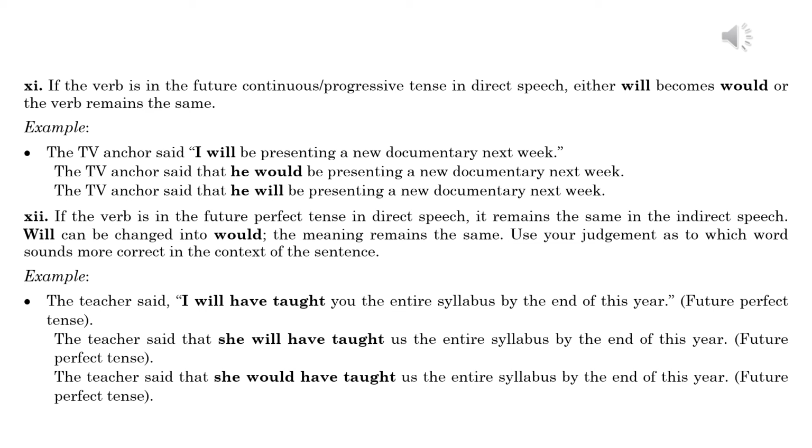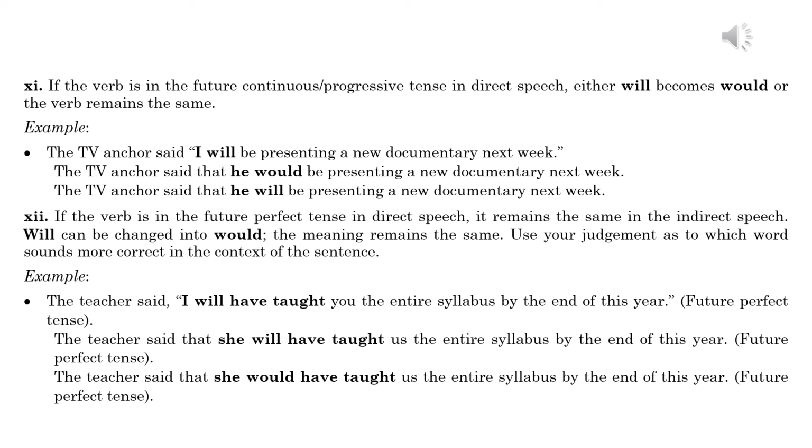12. If the verb is in the future perfect tense in direct speech, it remains the same in indirect speech. Will can be changed into would. The meaning remains the same. Use your judgment as to which word sounds more correct in the context of the sentence. Example.